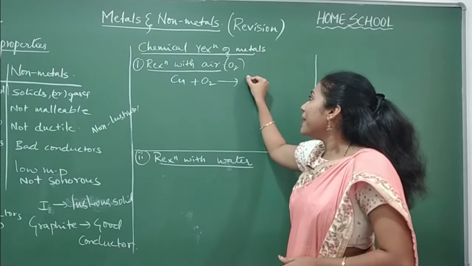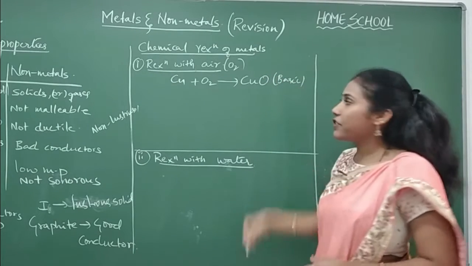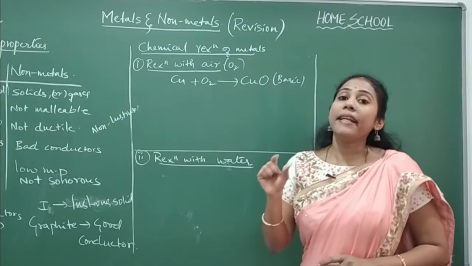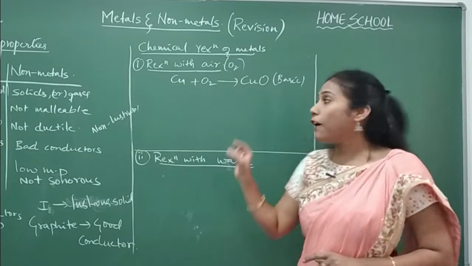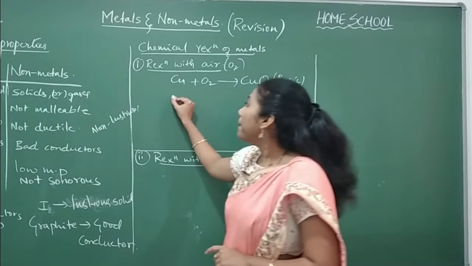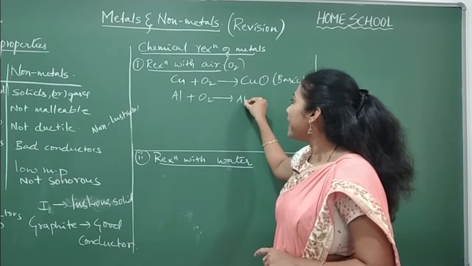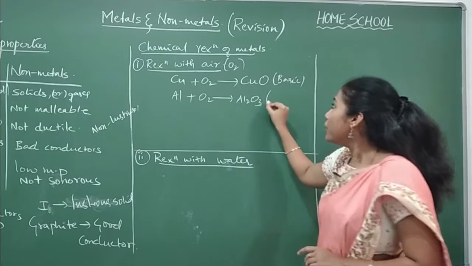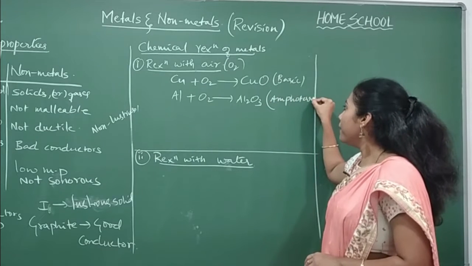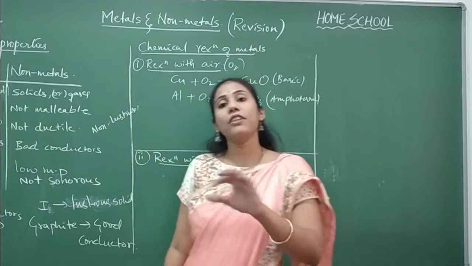So what do you get? Metal oxides you will get, and these metal oxides are basic in nature. Remember, whenever metal combines with oxygen, you get metal oxides, and the nature of metal oxides is basic. But there are some elements, Al, which on combining with oxygen gives Al2O3. Al2O3 is not basic, it is called amphoteric in nature. Amphoteric in the sense it is neither acidic nor basic.